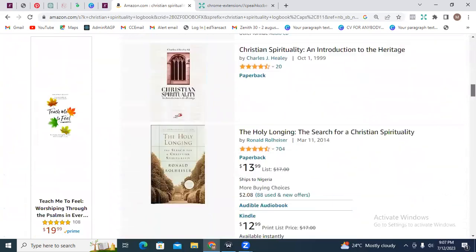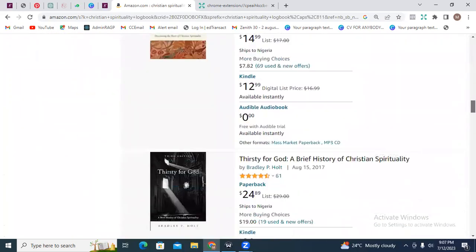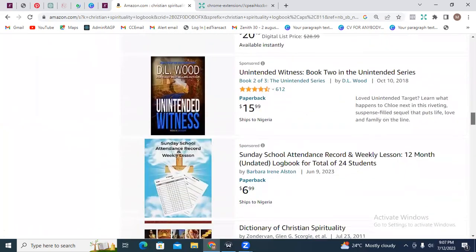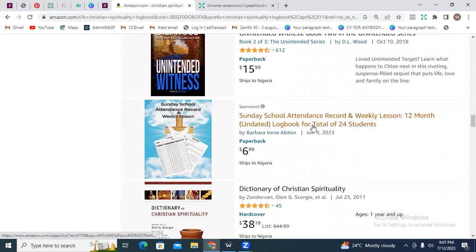So you can look at what we have here and then see what you can do for yourself. Most of the books here are really old. I'm seeing books from 1999. Amazing. So books from this niche are really old, except for this one that says Sunday School Attendance Logbook, Attendance Record and Weekly Lesson. So you can even see that this has brought about a whole different niche that you can work on.